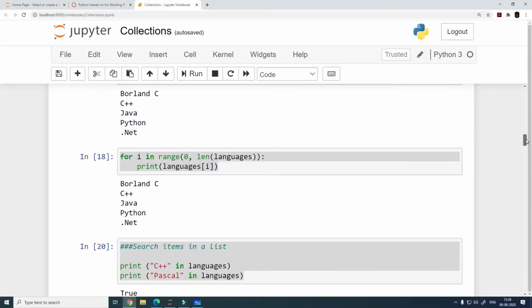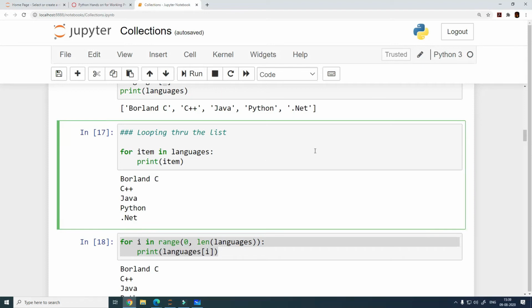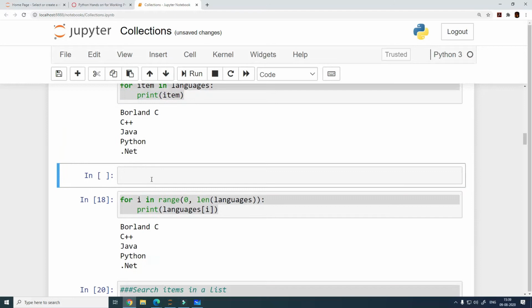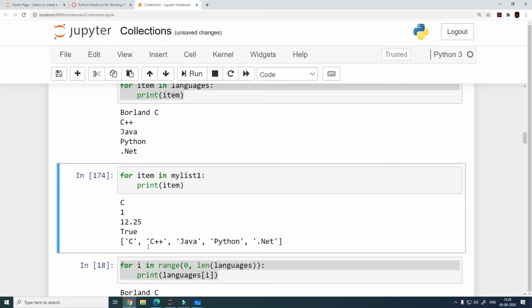So when you print this here, let me copy this. My list 1, then you see it is actually printing this as a whole list, right?